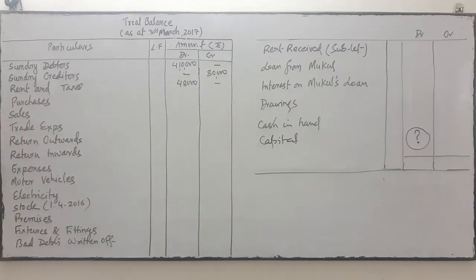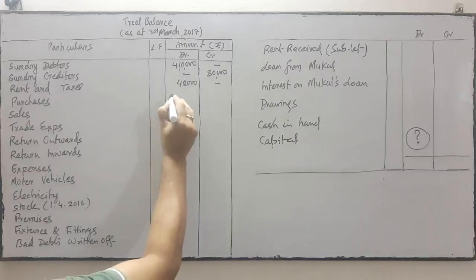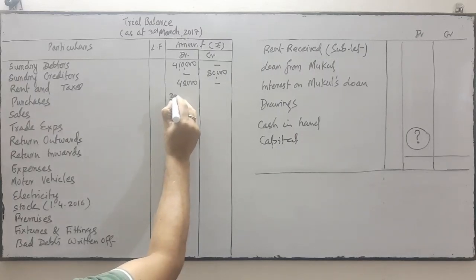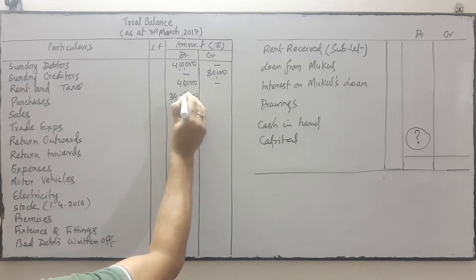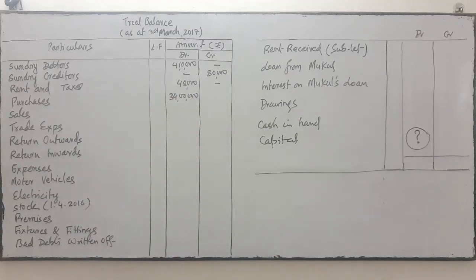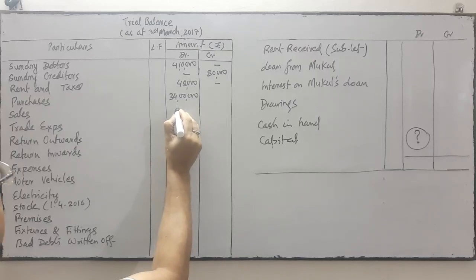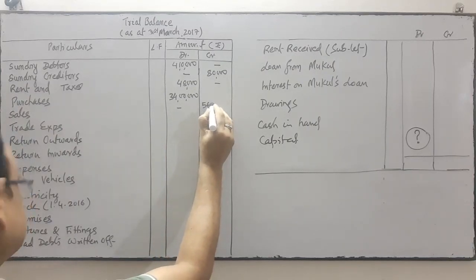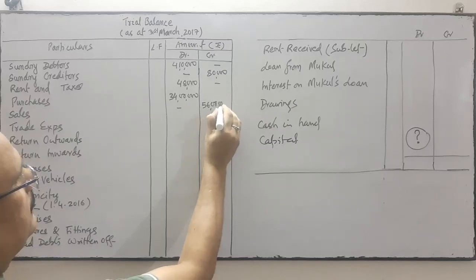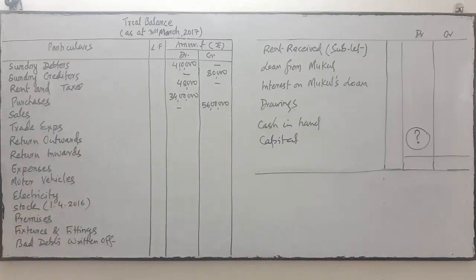Thereafter purchase, debit balance expense, 34 lakhs debit. Then sales credit 56 lakhs. Okay. Thereafter next is trade expense.